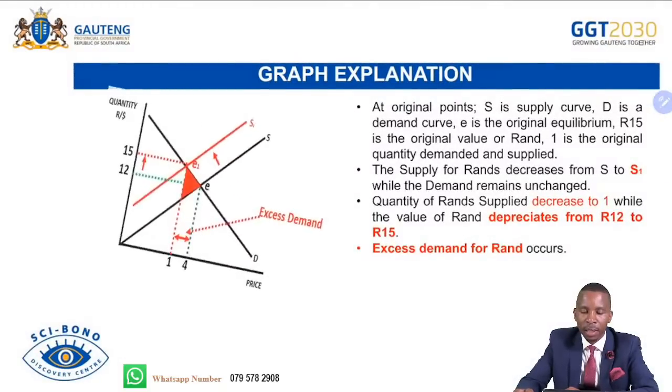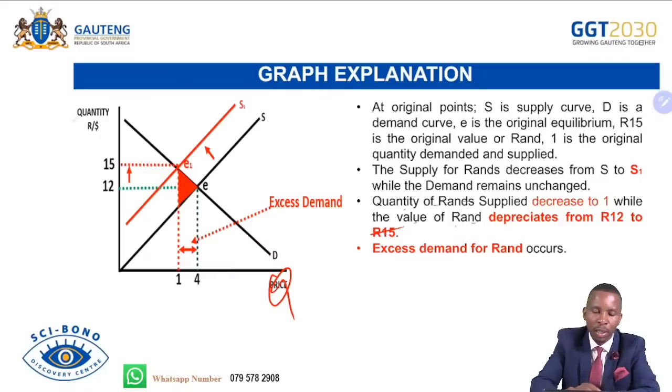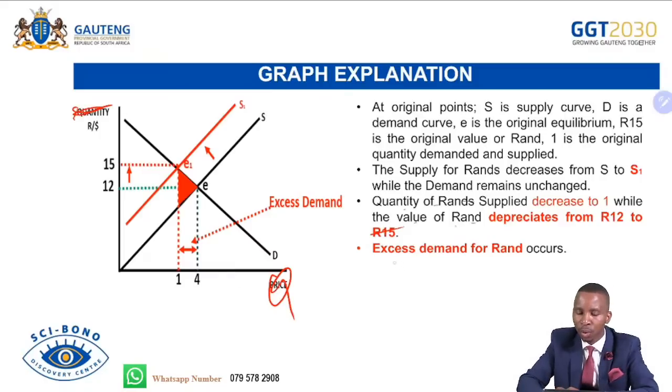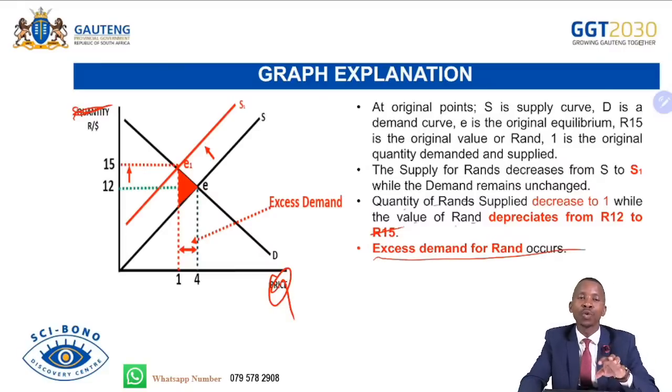And then there is the same graph coming in. So our concern is here. The quantity of rand supplied decreased to 1, while the value of rand depreciated from 12 to 15. Remember, this is the quantity, and this is the rand versus dollars. So excess demand for rand prevailed in there, resulting in the depreciation of the currency. This is just to give you a highlight.